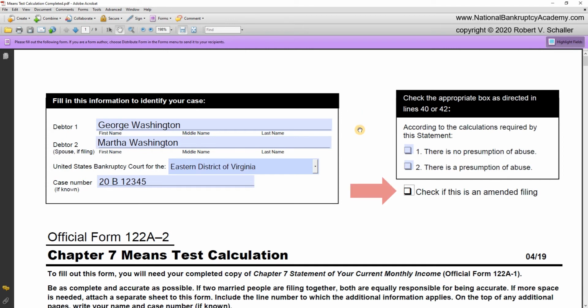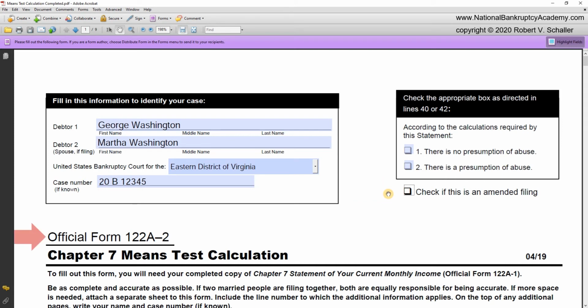Below the box to the right is the familiar checkbox if this is an amended filing. If this is an amended means test calculation, then we check the box. However, in the case of George and Martha Washington, this is the original means test calculation, so it is not an amended filing, so I'm going to uncheck the box. Now, let's go down the form.